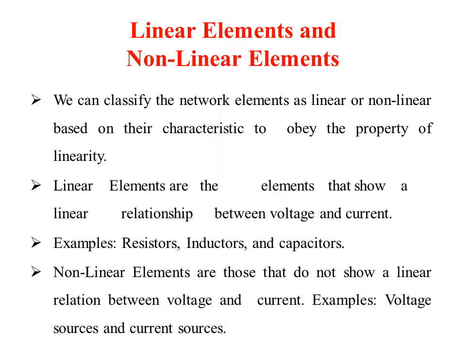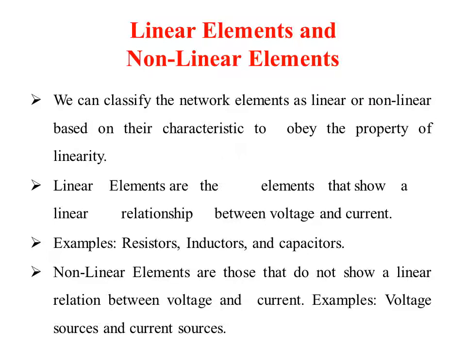Now we'll see linear elements and non-linear elements. We can classify the network elements as linear or non-linear based upon whether they obey the property of linearity. If an element satisfies the linearity property between voltage and current, then we say that it is a linear element. So linear elements are the elements that show a linear relationship between voltage and current.